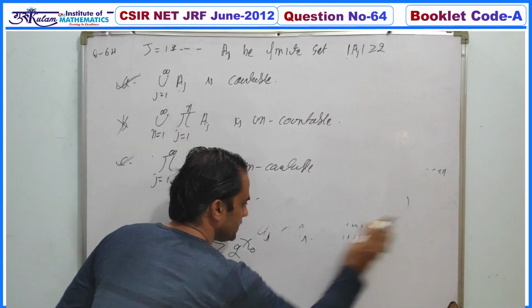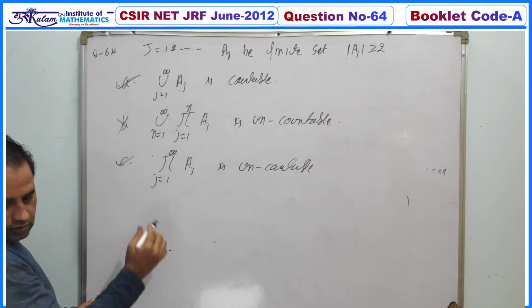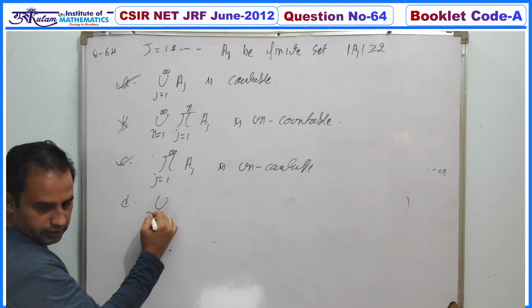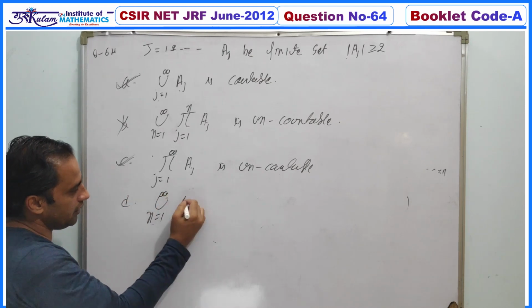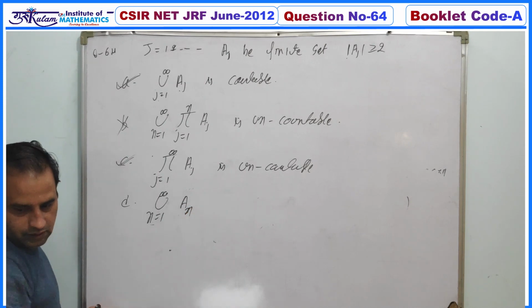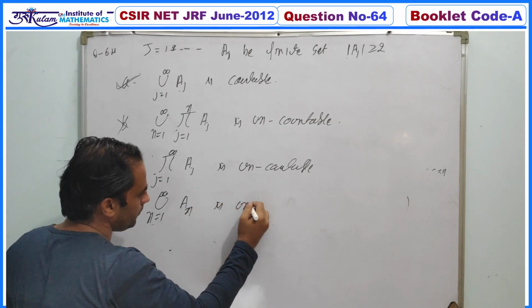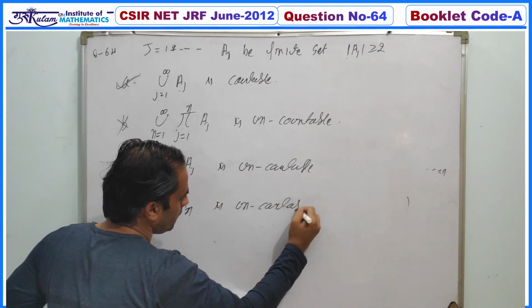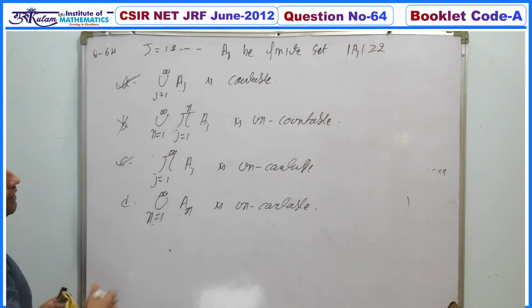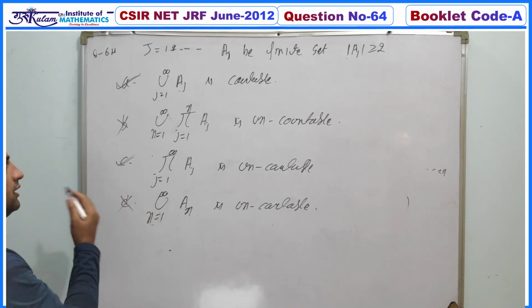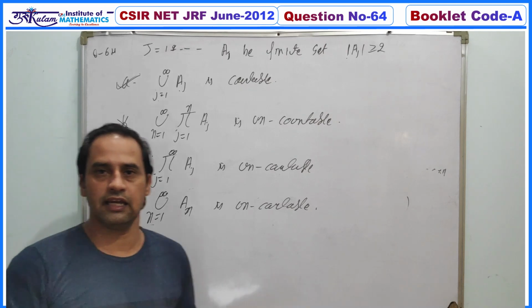Now option D is that the union over n from 1 to infinity of An is uncountable. Since we know that each An is a finite set and a countable union of countable sets is countable, obviously option D is false. So your final answer is A and C.